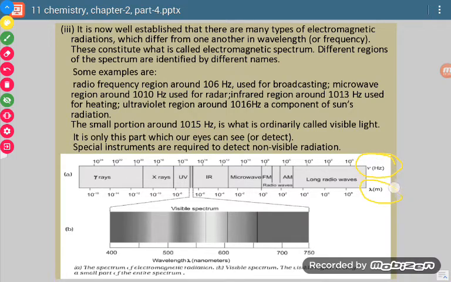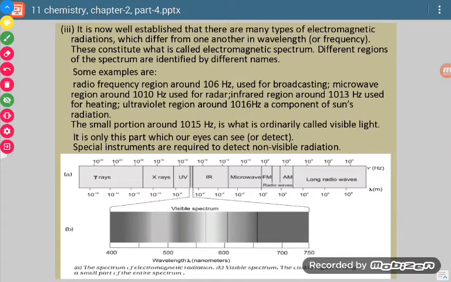frequency and wavelength. Now see, this is wavelength. When we are moving from this end to this end, there is an increase in wavelength. Wavelength is increasing. But if we see frequency, it is decreasing from this direction to this direction. So it means that frequency and wavelength are reciprocal to each other. If one increases, that means the other decreases.